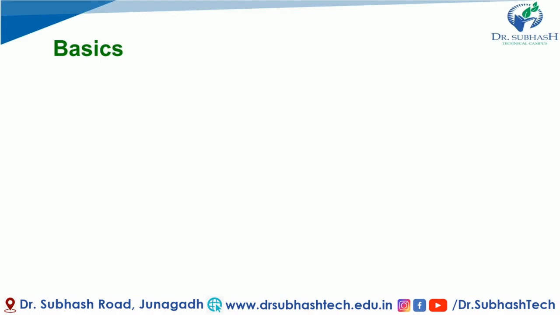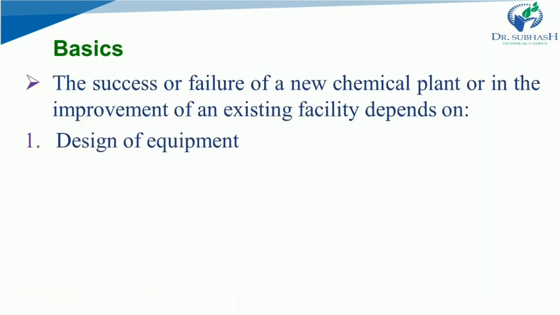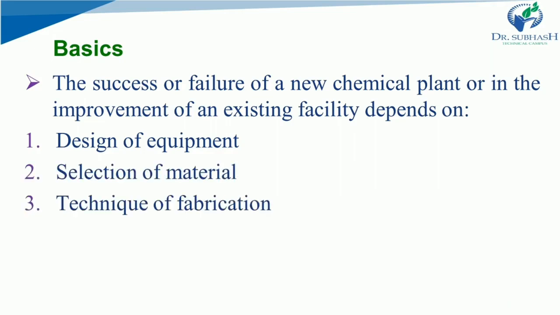The success or failure of any new chemical plant, or the improvement of an existing facility, depends on three things. First is design of equipment, second is selection of material, and third is technique of fabrication. These three are the most important key parameters that will decide the success or failure of your new chemical plant or pharmaceutical plant.